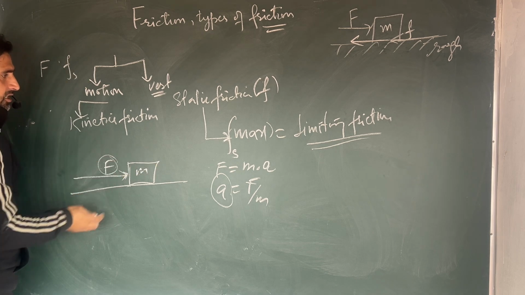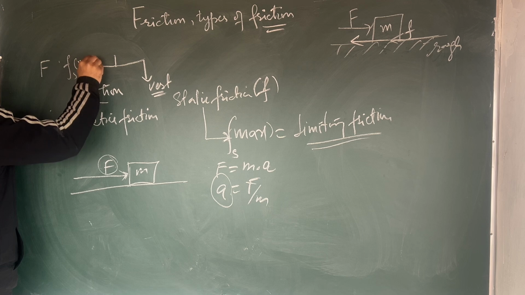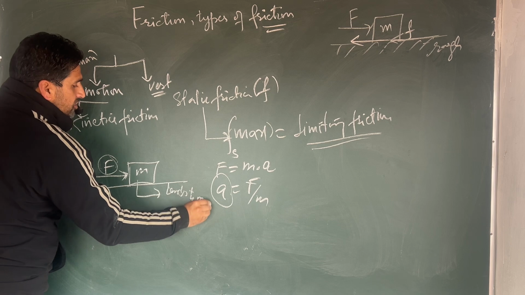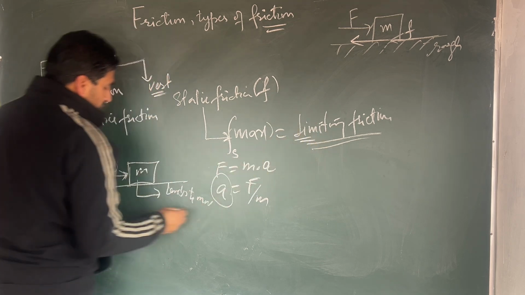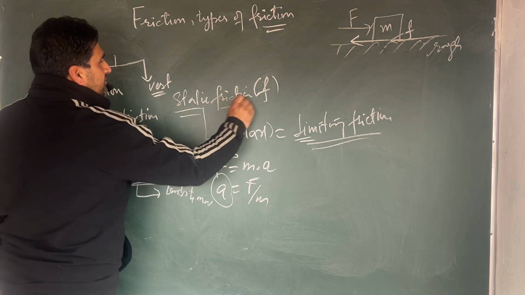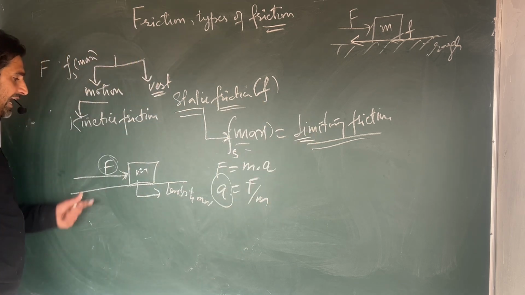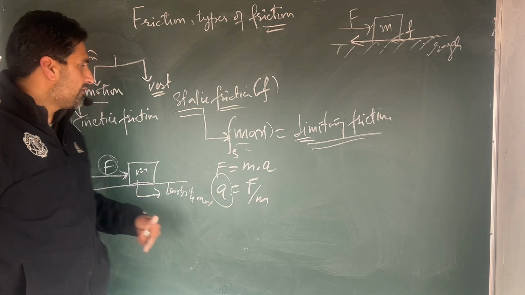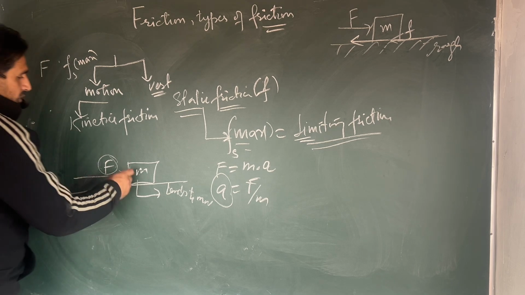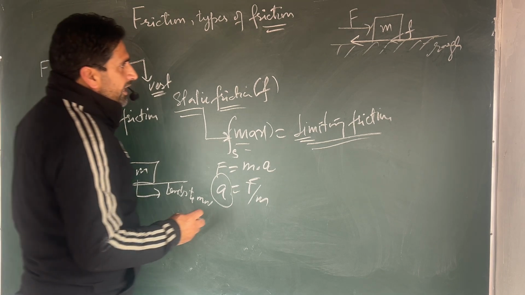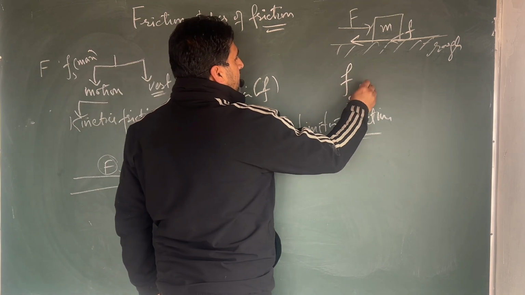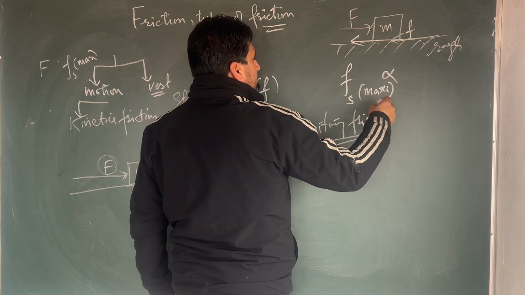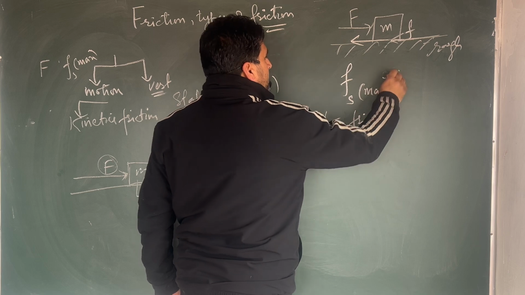But a stage is reached where static friction is maximum and this body starts to move. This is known as limiting friction. You can say the maximum value of static friction is known as limiting friction, and at limiting friction, the body is at the verge of motion. That means now it tends to move, now it tries to move. So the F maximum, or limiting friction, is the maximum value of static friction.